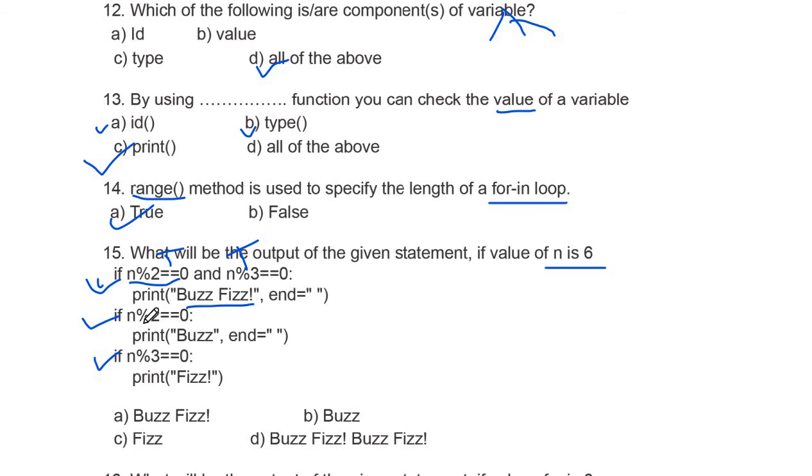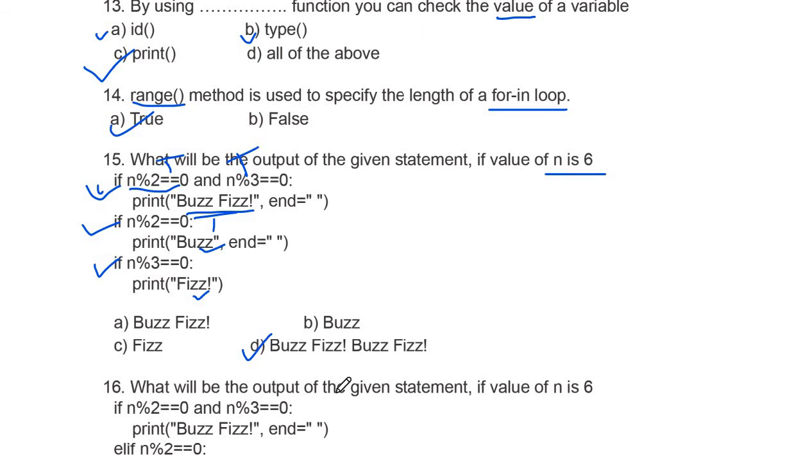In the next step it will go and check that it is true, so it will again print buzz, and in the next statement it will print fizz. So it will print buzz fizz buzz fizz. So option D is correct here.